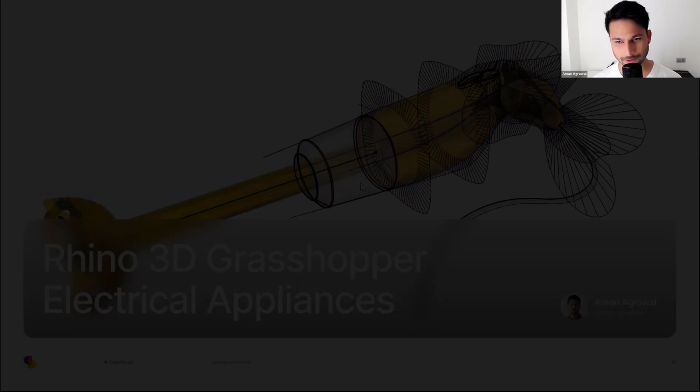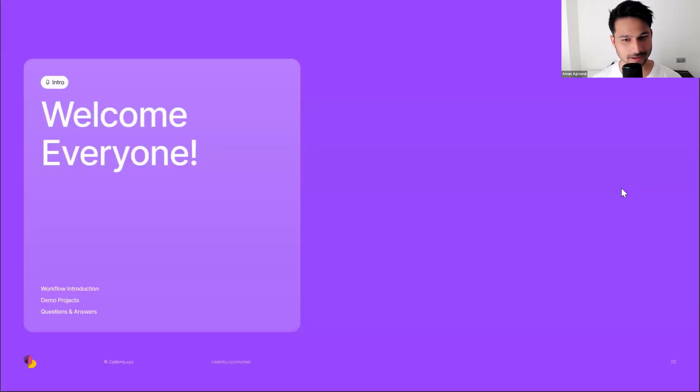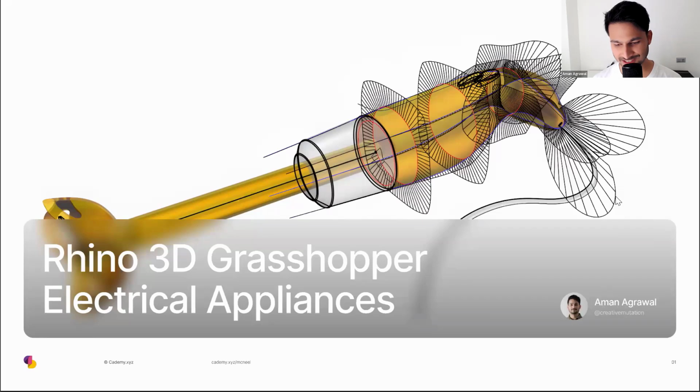I'll first start by confirming if you all can hear me properly, if you can see the screen. I hope you all can see the screen. Can you see the color change? Okay, perfect. All right, appreciate it. All right, so we'll just go right through it. And then at the end, we will have some time and we will take some questions and answers. That's the more fun part.